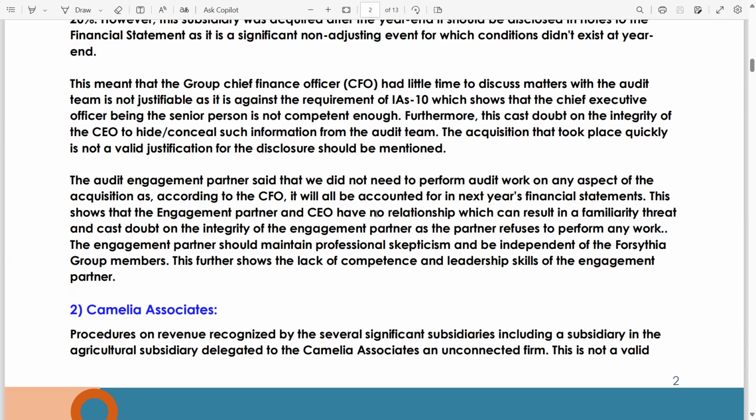You have to write: have a relationship, which can result in a familiarity threat and cast doubt on the integrity of the engagement partner, as the partner refuses to perform any work. The engagement partner should maintain professional skepticism and be independent of the Forsythia Group members. This further shows the lack of competence and leadership skills of the engagement partner.